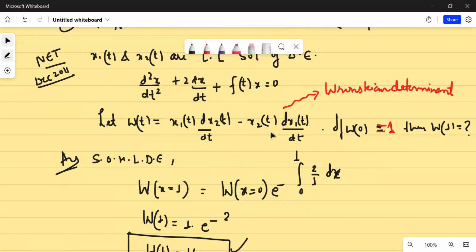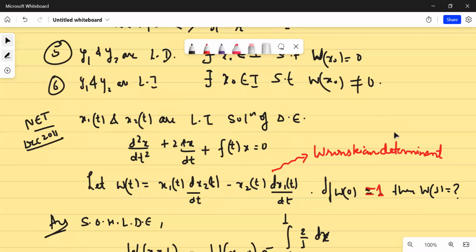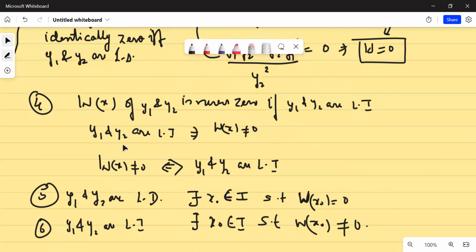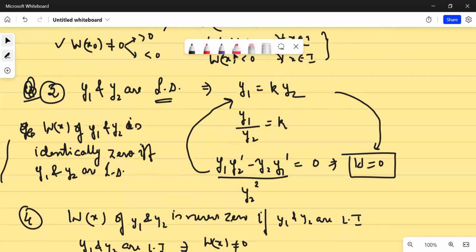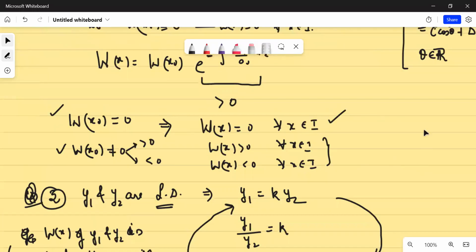Overall, examination-wise, Abel's formula will be the last thing that they may ask. Probably they may ask that if the Wronskian is zero or non-zero, what you can say about the nature of the solutions, like whether they will be linearly dependent or independent. Is that clear?